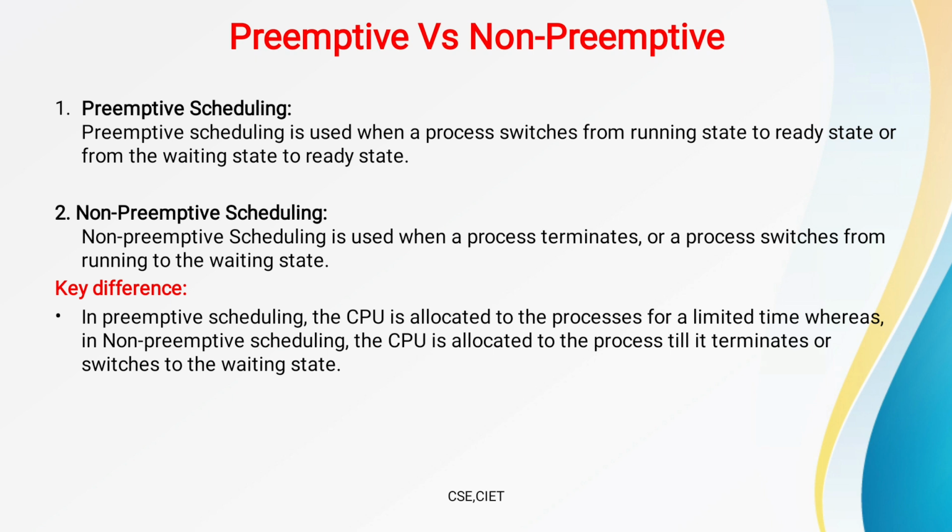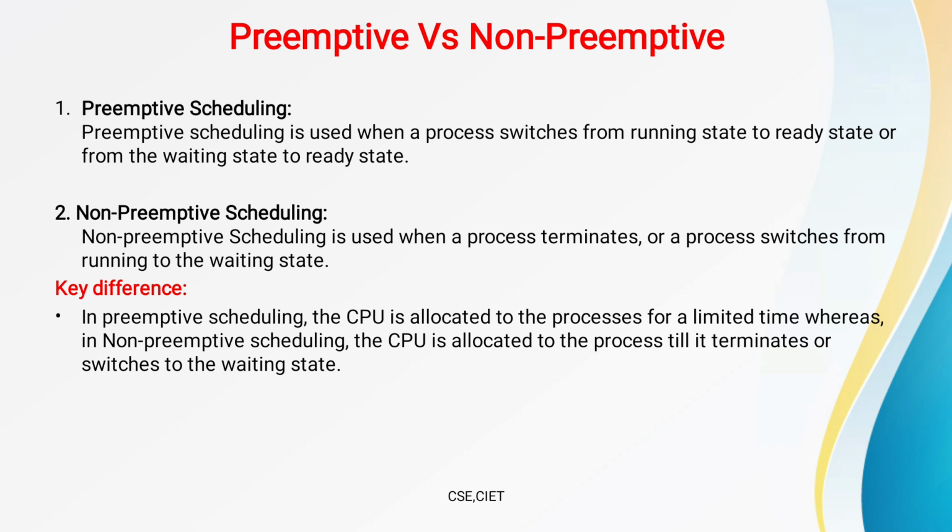Preemptive scheduling is used when a process switches from the running state to the ready state, or from the waiting state to the ready state. In the previous concept we already discussed the different process states. So that type of scheduling is called preemptive scheduling.